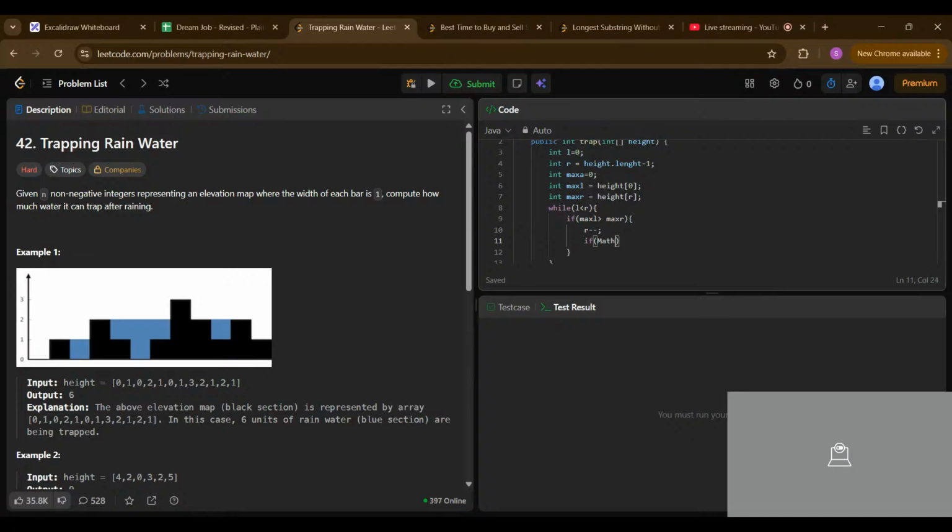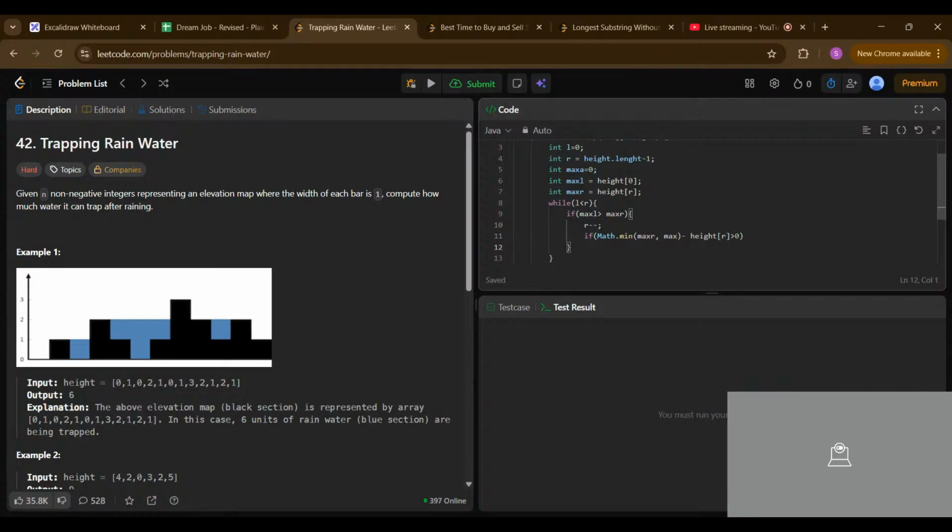So if my Math.min of max of right and max of left minus height of my current right, because we are decreasing the height, so if the height is greater than 0, it means that we can store water at that particular position. Let's say we have the left maximum here and right maximum, and we reach our right here, so you can store 1 unit of water here.